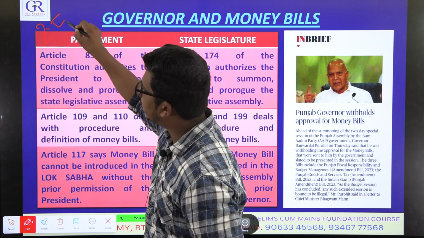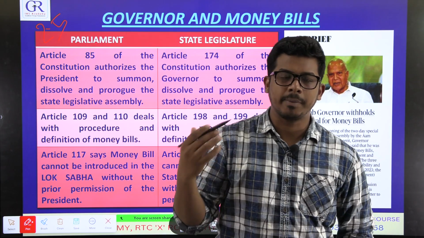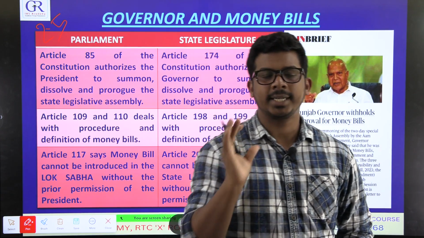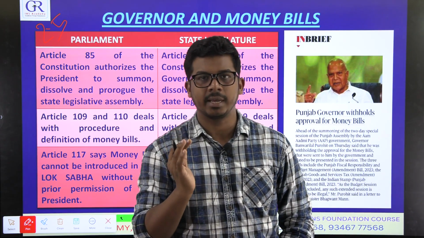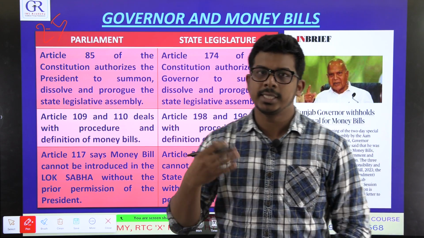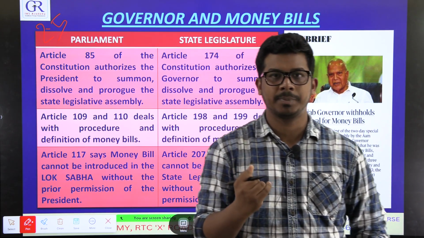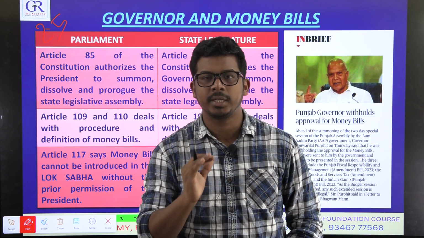The Constitution is divided into 25 parts, and each part deals with something. The first part deals with the territory of India. The second part deals with citizenship. The third part deals with fundamental rights. The fourth part deals with the DPSPs. Part 4A deals with fundamental duties.